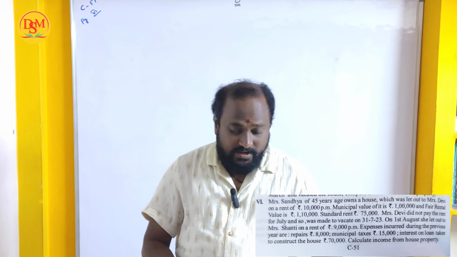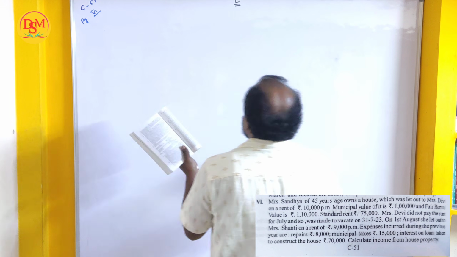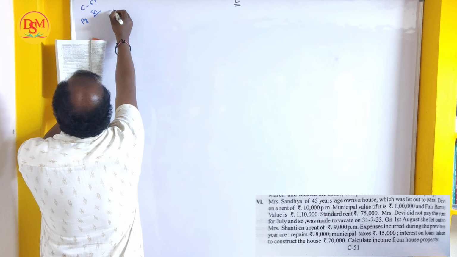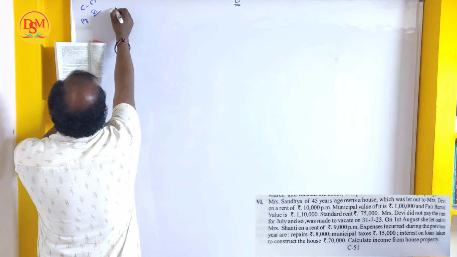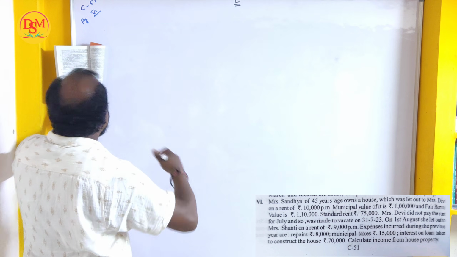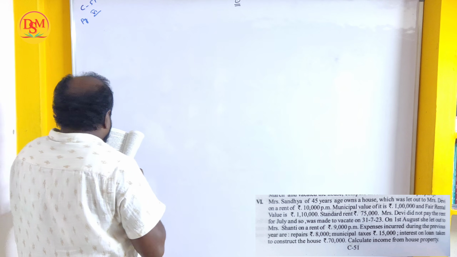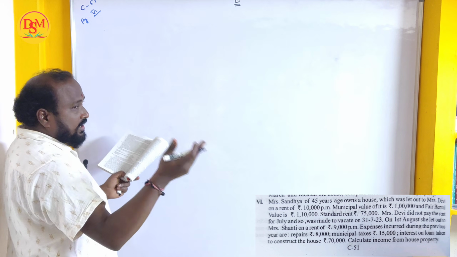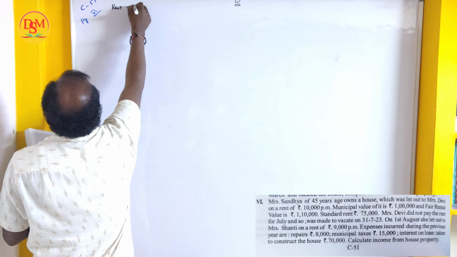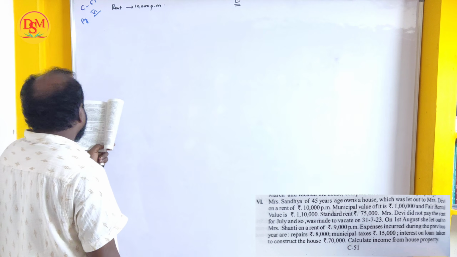The question is clear. I am writing here small details. First of all, Sandhya is 45 years old. She gave the house on rent to a married woman named Devi. What is the rent? Rent is 10,000 per month. Okay, right? 10,000 per month is rent.